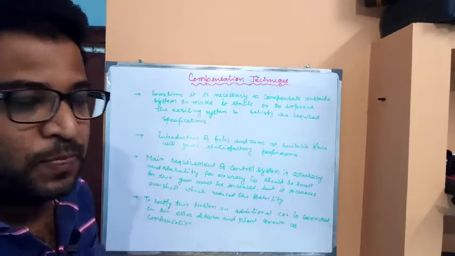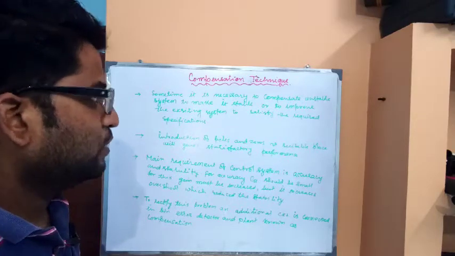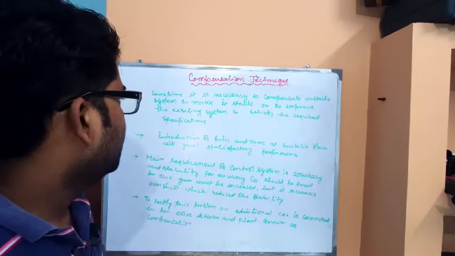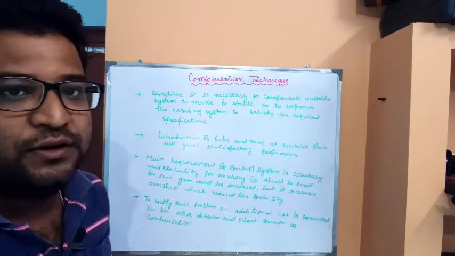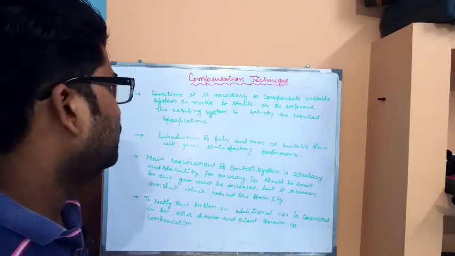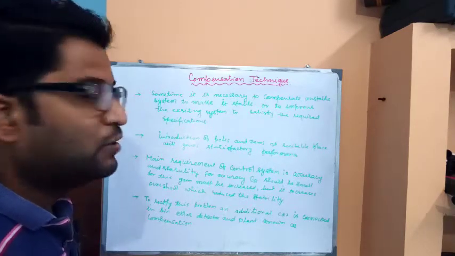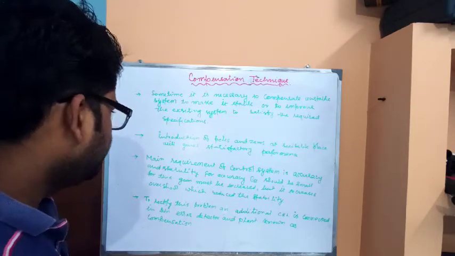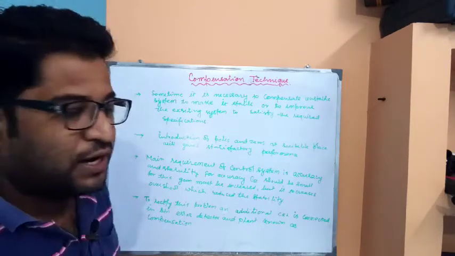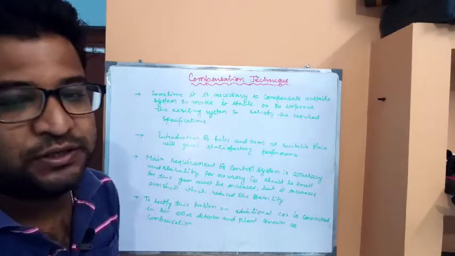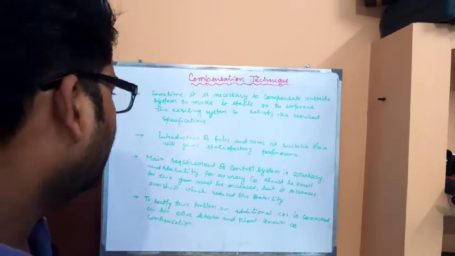So that is why compensation is required in control system, to make the unstable system a stable one, or to meet the required specification of a particular existing system. We are introducing the compensation in control system. Introduction of poles and zeros at a suitable place will give you satisfactory performance. This is the one point.